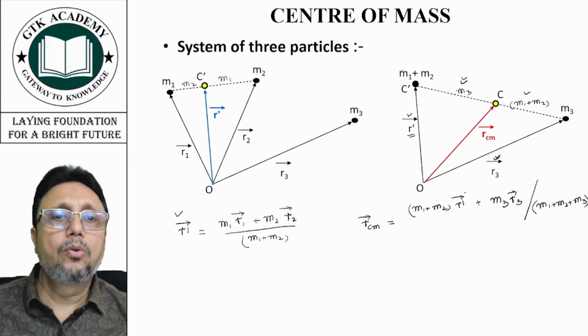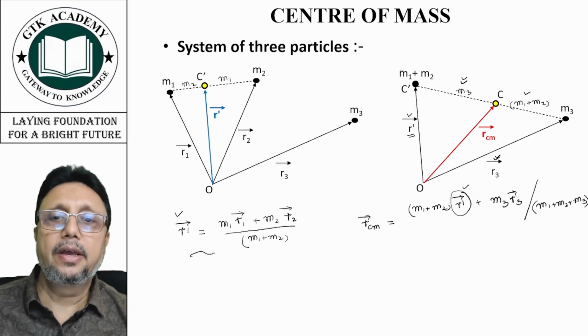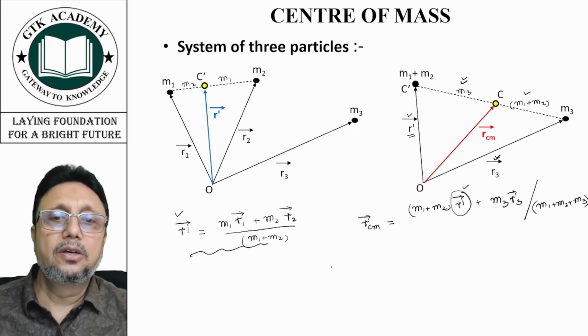Now we know what r dash is. So here we'll substitute the value of r dash from here. So this m1 plus m2 will get cancelled.